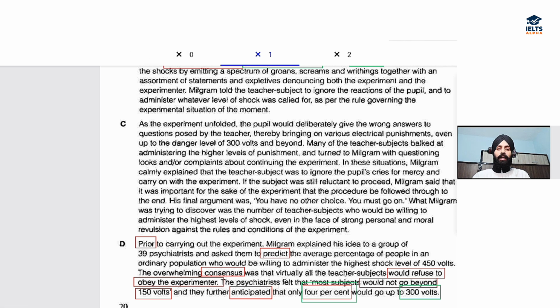Right here, as the experiment unfolded, the pupil would deliberately give the wrong answer to the questions, and they were getting electrical punishments from the teachers. So I'm trying to link this information with the answer that is going to come next.